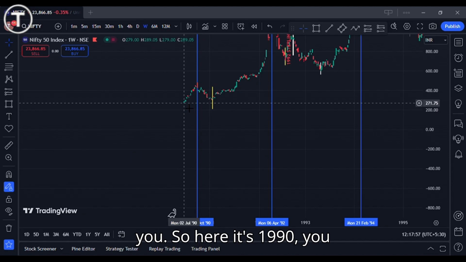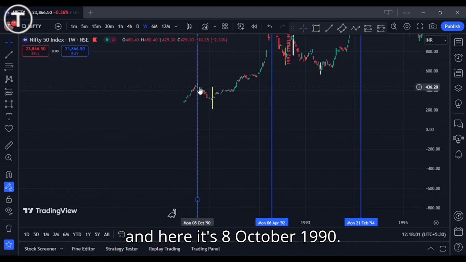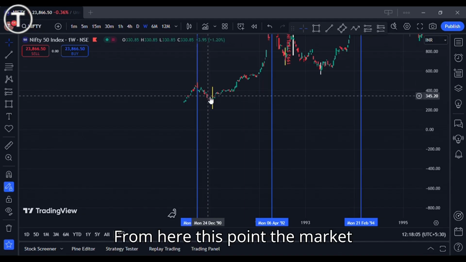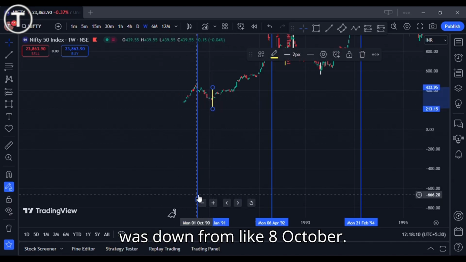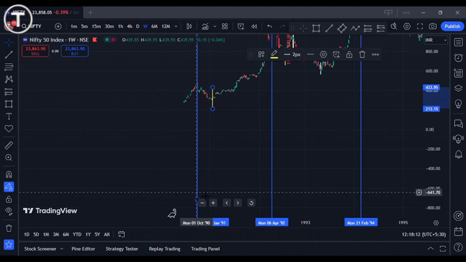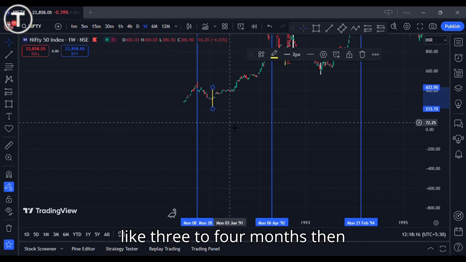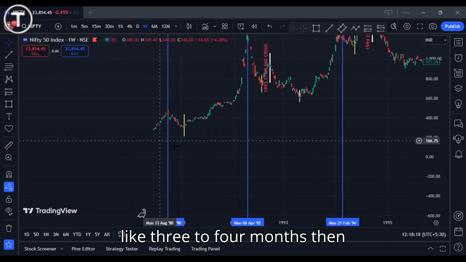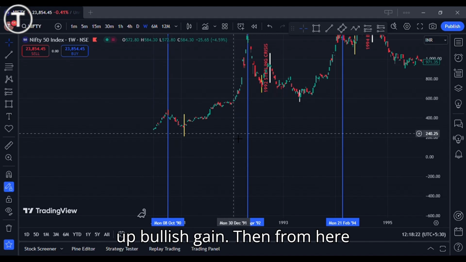So here it's 1990, you can see the market went up, and here it's 8 October 1990. From this point the market went down, from 8 October till 28 January, like 3 to 4 months. Then from here the market went up, a bullish gain.